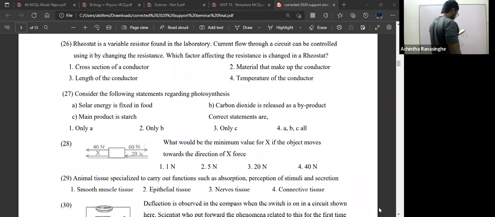Rheostat is a variable resistor found in the lab. Current flow through a circuit can be controlled using it by changing the resistance. Which factor affecting the resistance is changed in a rheostat? It is indicated as this. So which factor is modulated?